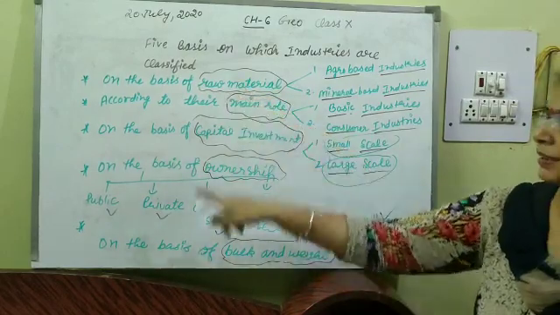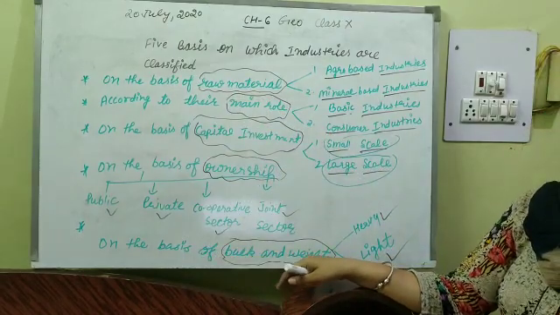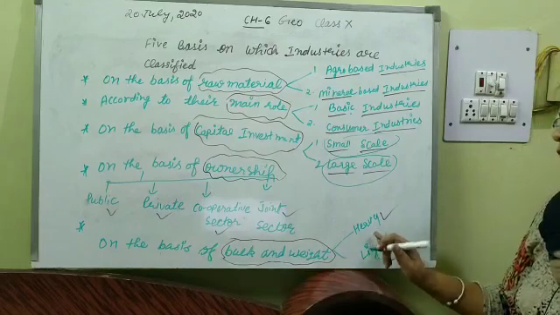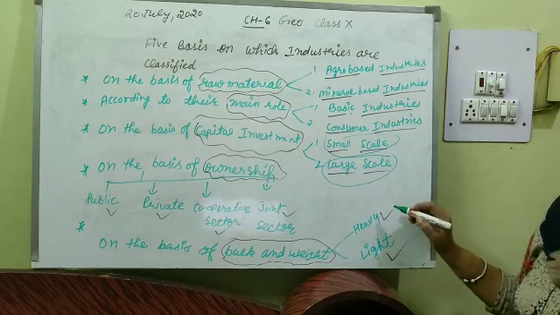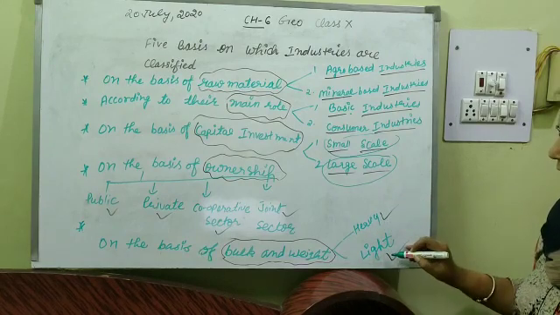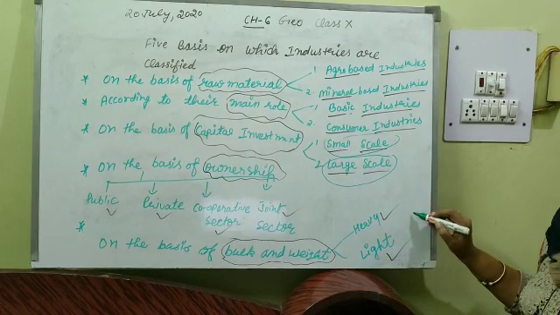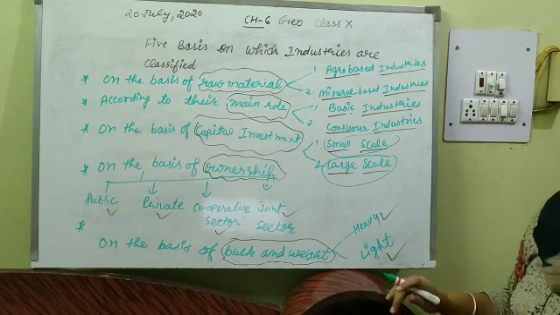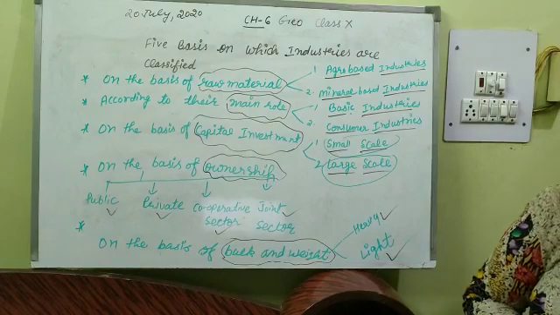And the fifth basis is on the basis of bulk and weight. On the basis of weight, in how many parts can we divide the industries? There are two: heavy and light industries. Examples of heavy industries are oil mining, shipbuilding, and examples of light industries are sofa making, furniture making, and bulb making factory. Is it clear to all of you?